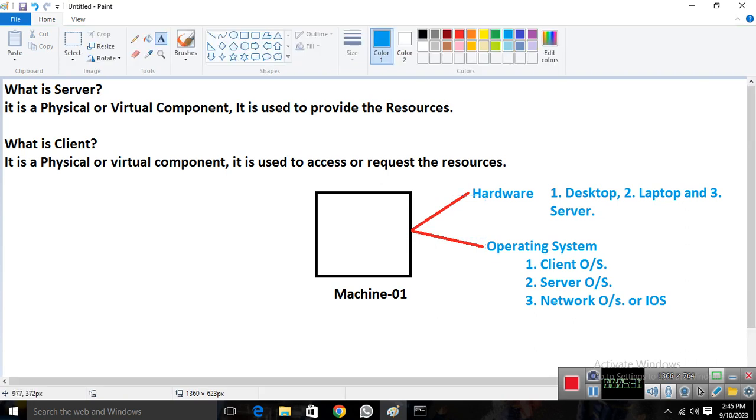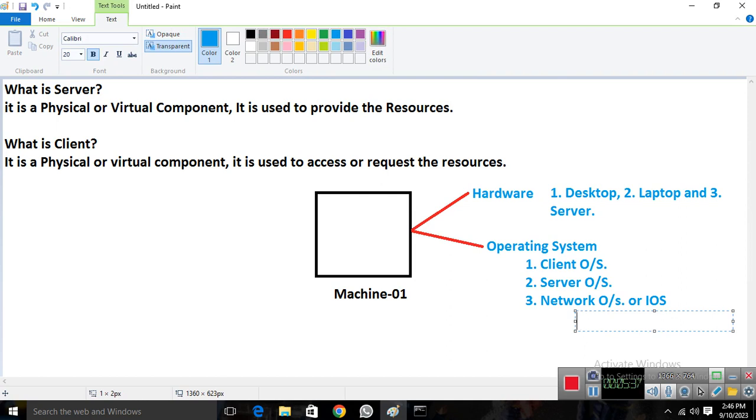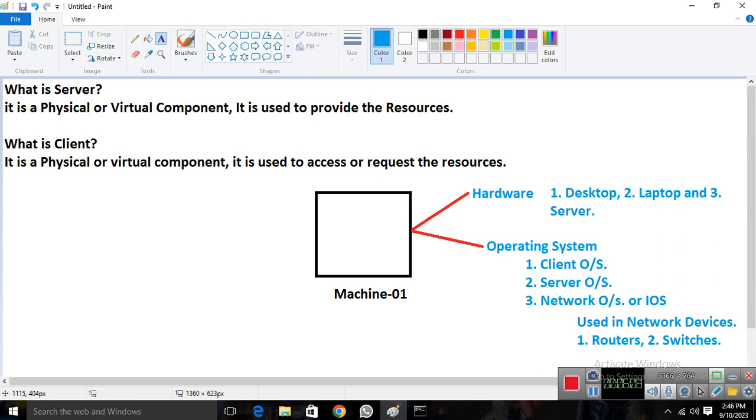Now, where can we use network OS, or IOS? We use it in network devices, like if you have a switch or a router. In that case, we can use this kind of IOS. So where can we use it? In routers and in switches, like a network switch or a router. In that case, we use the network OS or IOS. With the help of hardware and with the help of the operating system, we are able to identify a machine.